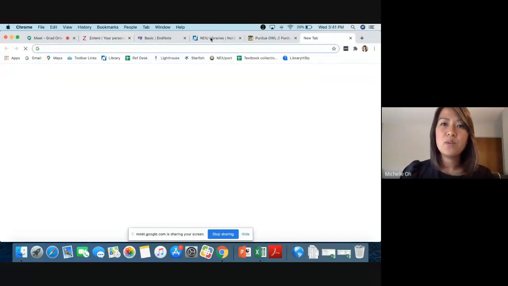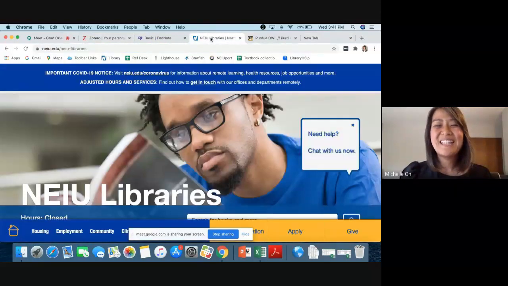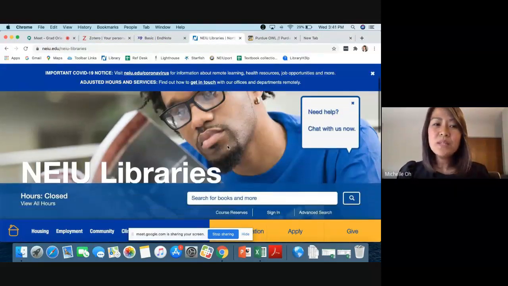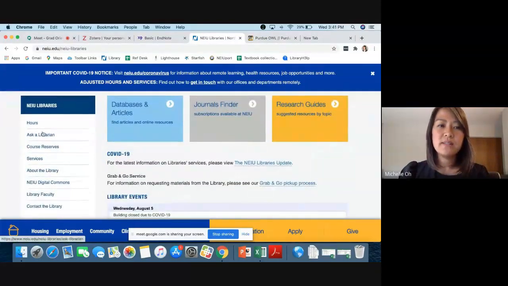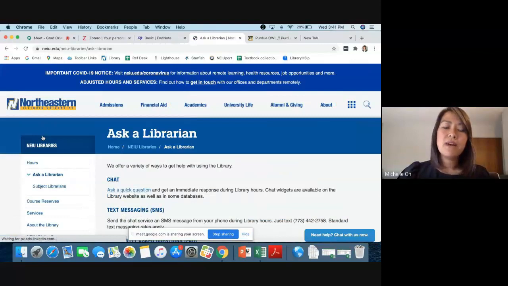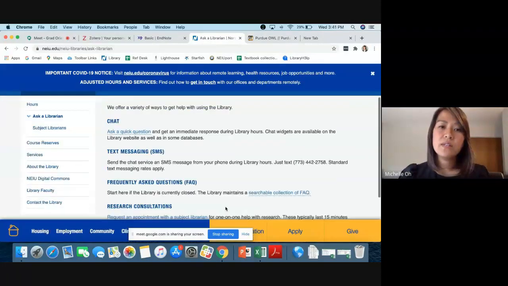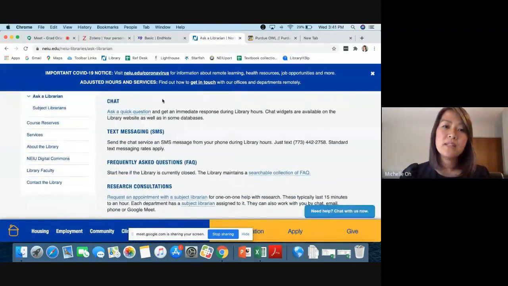So then, if you are reaching out for help, how do you get it? I would like to show you a spot on the library homepage. It's for Ask a Librarian. So if you want to receive any support from a librarian, from finding a book that you might need for a class to a more involved conversation about a research project or paper, you could start here. There's a number of ways to reach out. You can ask a quick question using our chat feature, which is also here.